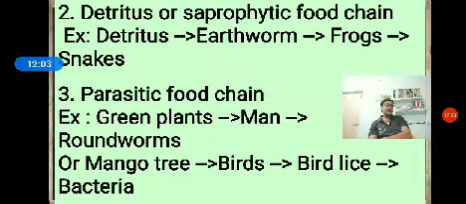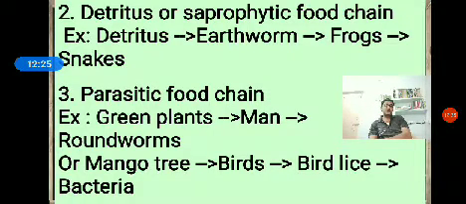In the food chain, the parasites occupy the top trophic level, so it is called a parasitic food chain. The food chain in which the food energy passes from producers to parasites through the consumer is called a parasitic food chain. Best example, green plants are there.